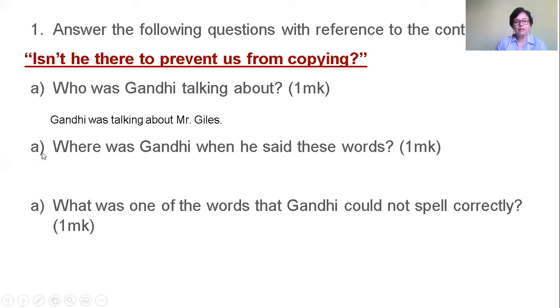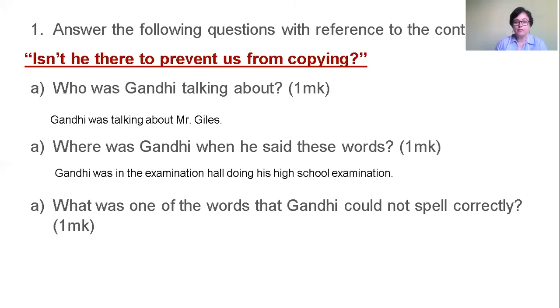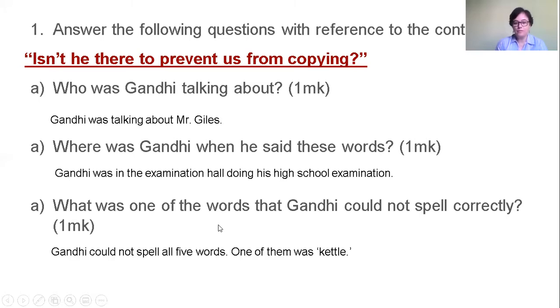This is B. Where was Gandhi when he said these words? These words. Where was he? And if you get the answer right, give yourselves 1 mark. Gandhi was in the examination hall doing his high school examination. I hope you got it right. This is C. What was one of the words that Gandhi could not spell correctly? 1 mark. Remember? Gandhi could not spell all 5 words. One of them was kettle. And you should spell it right. Kettle. See how you put it in single inverted commas and don't forget the full stop.